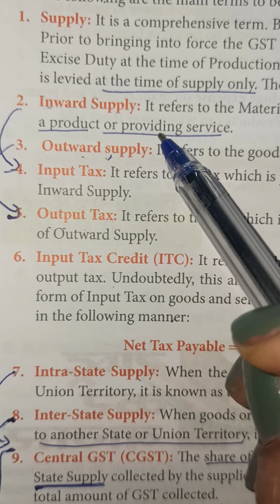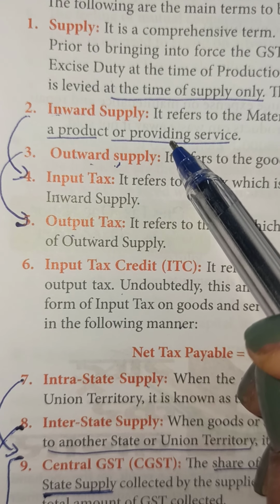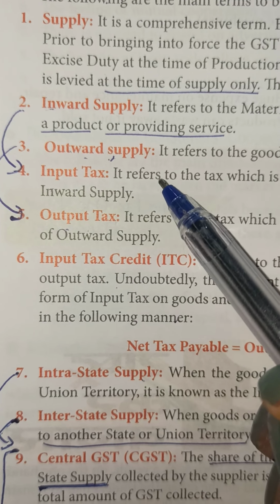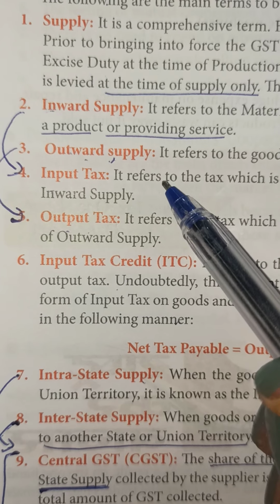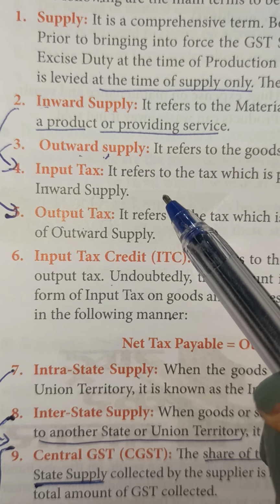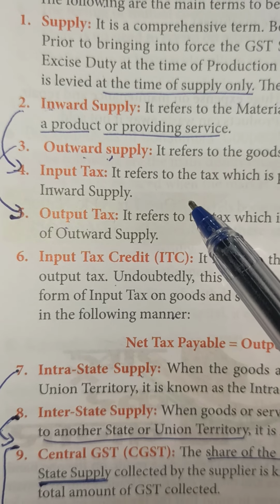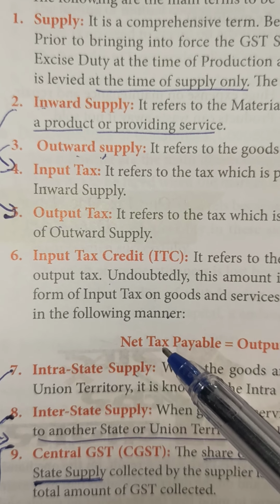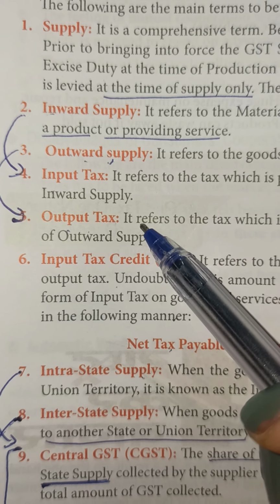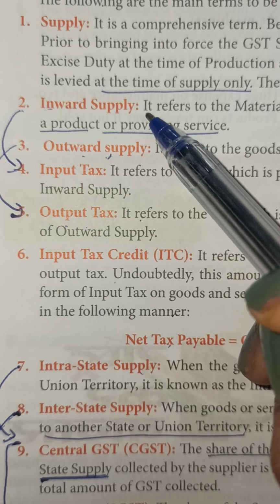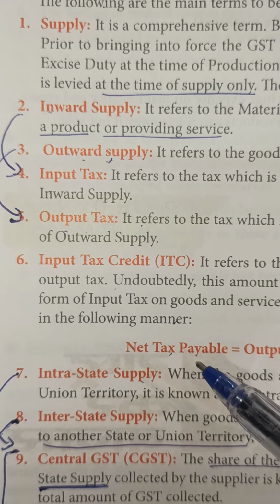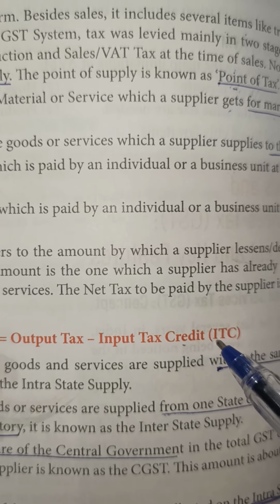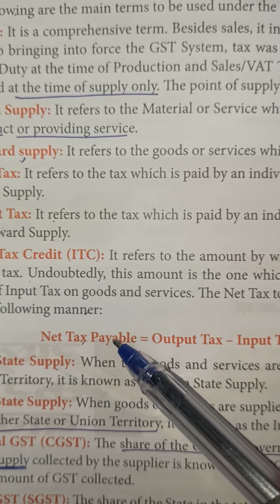Inward supply, the manufacturer is also paying tax. On the same goods where the manufacturer is paying tax, the same goods go to the retailer and he is also paying tax. That means on the same goods, two types of taxes, or are we paying taxes twice? No. We have to calculate the net tax. What is the net tax? The tax that is paid by him minus the tax that is paid by him, that will be called the net tax. The output tax minus the input tax or the ITC, that is called the net tax.